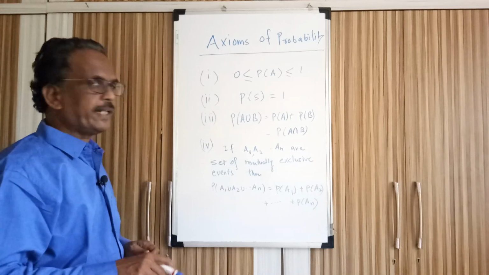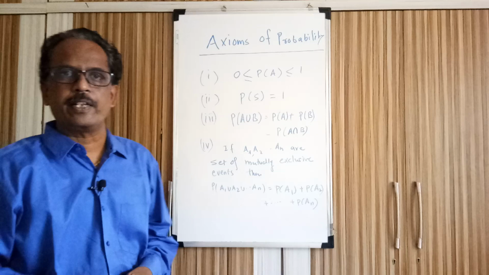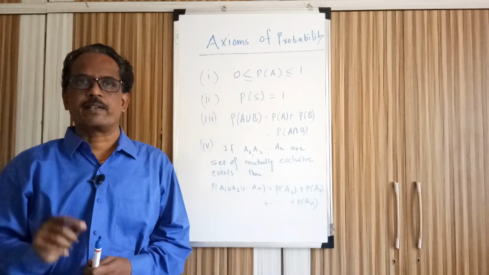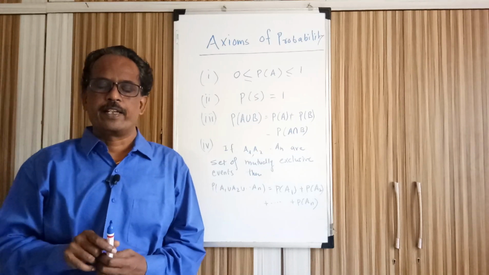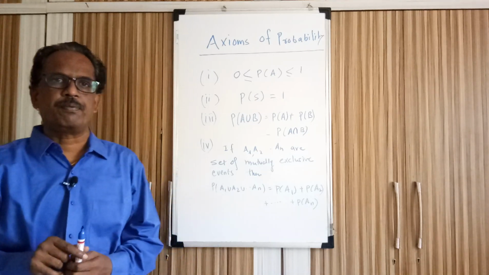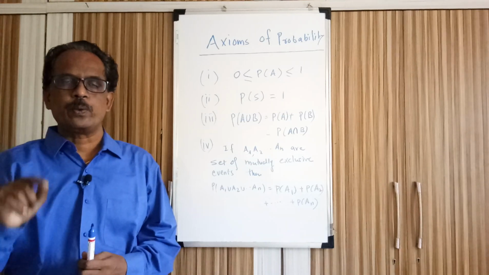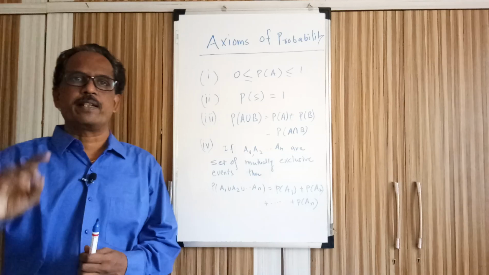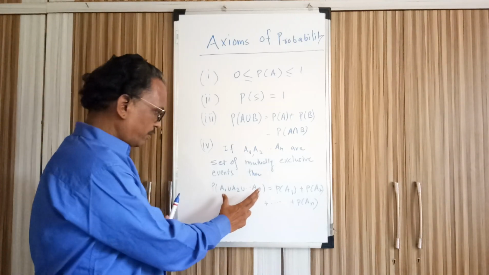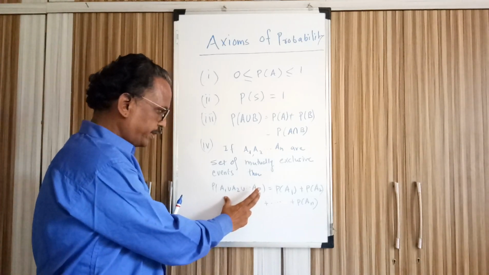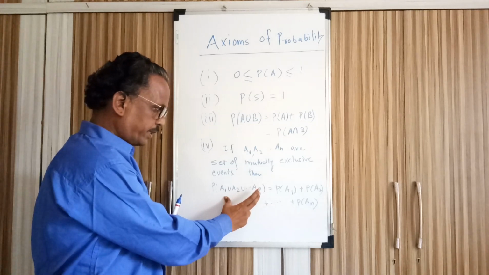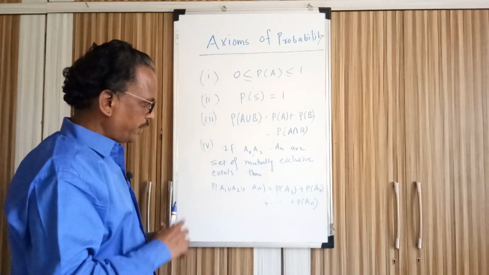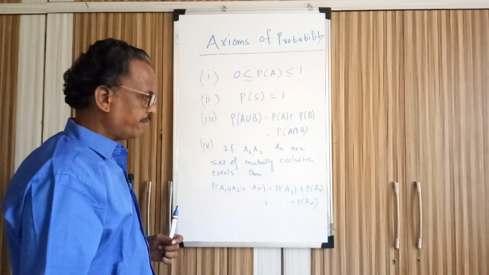Suppose we are having n events, A1, A2, A3, An, all mutually exclusive events. In that case, the probability of A1 union A2 union A3 and so on union An, the probability of all these unions together, is equal to the addition of the probabilities of the individual events.